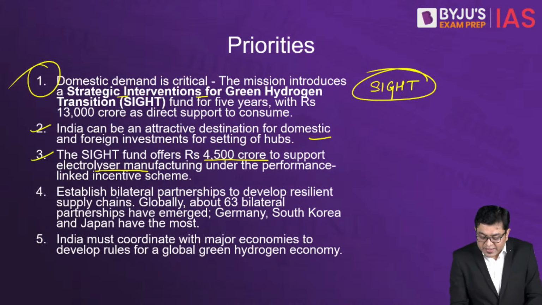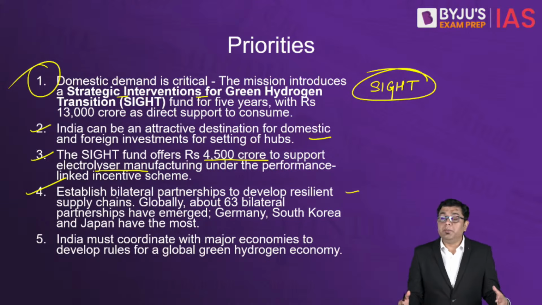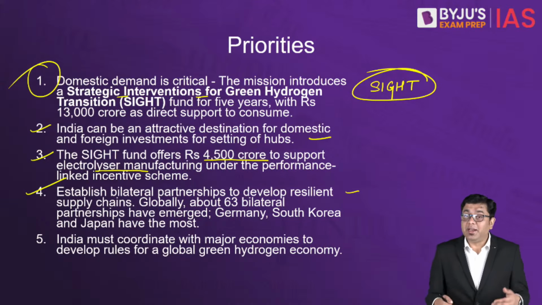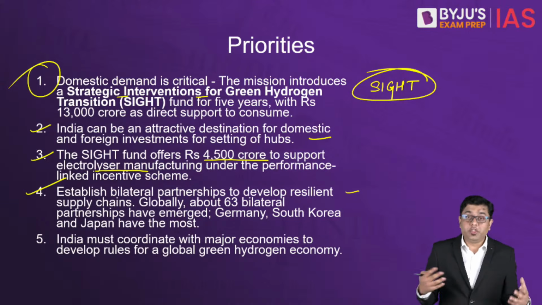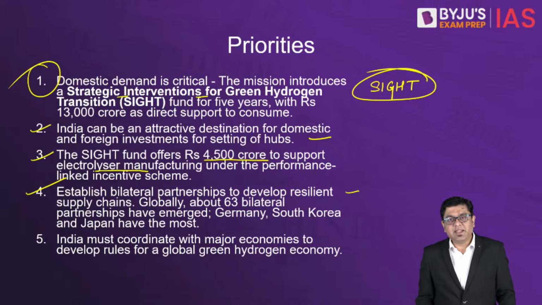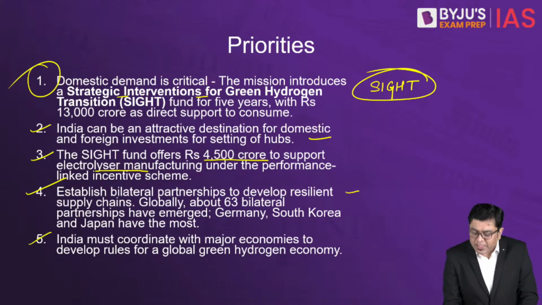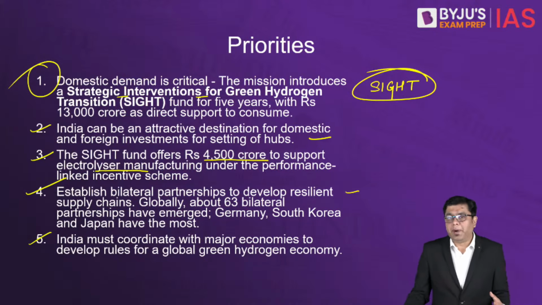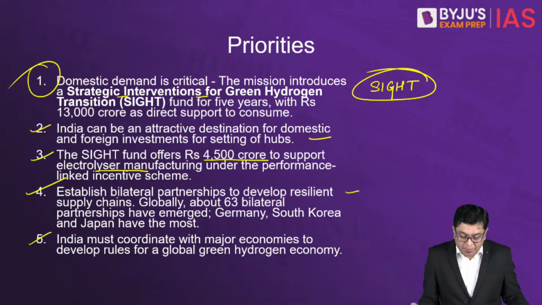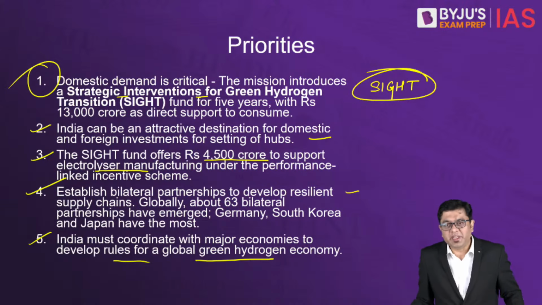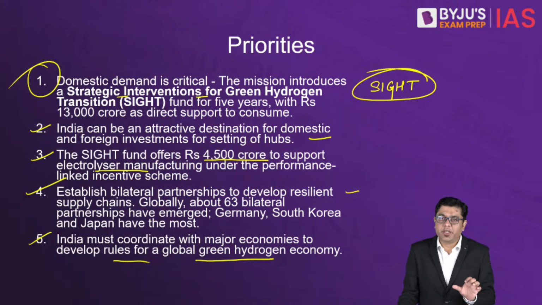And then India should establish bilateral partnerships in order to develop resilient supply chains. For example, South Korea, Japan, Germany, they have initiated these kinds of partnerships for technology transfers as well. That is something that India should and could develop. And also, India must coordinate with global powers and end up establishing rules for the global green hydrogen economy. That needs to be established, right?